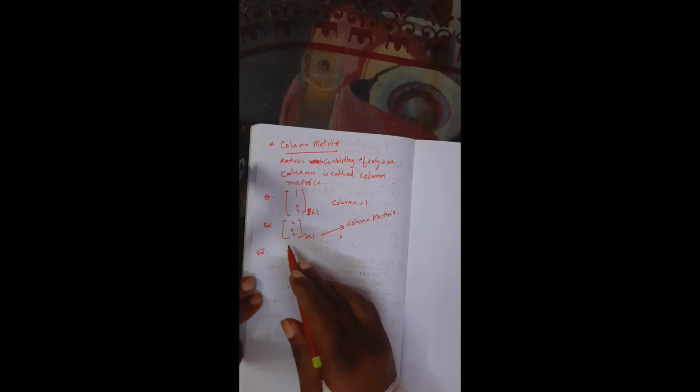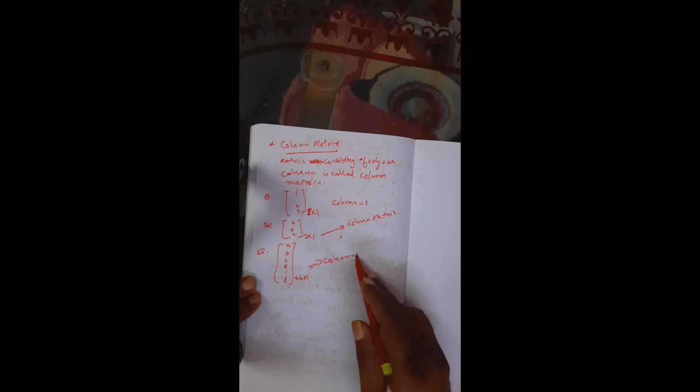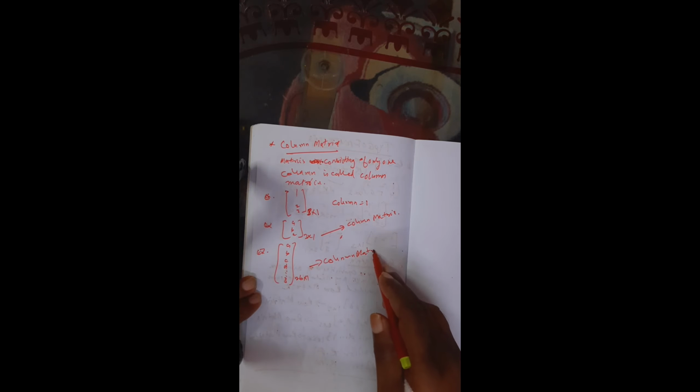Example, A, B, C, D up to Z. Here A to Z is 26 elements, so it makes 26 rows and 1 column. Again this is also a column matrix. The name itself shows which type of matrix it is. Okay. Now square matrix.